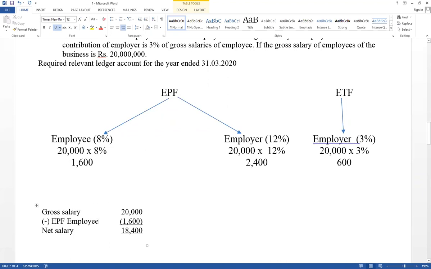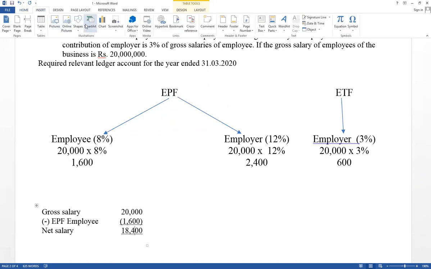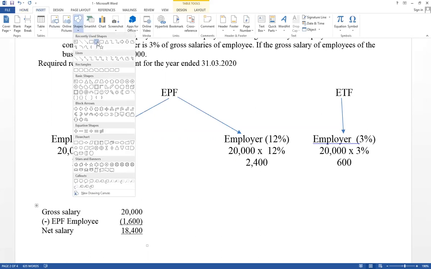After deducting the contribution of the employee, the balance part is paid in cash. Therefore, when we are going to record in the ledger accounts, there are 4 steps that should be applied. Now think about the theory part. Those are the steps you have to apply.